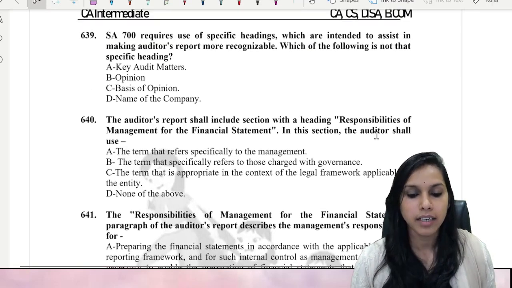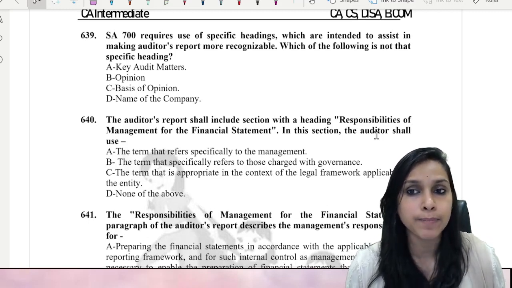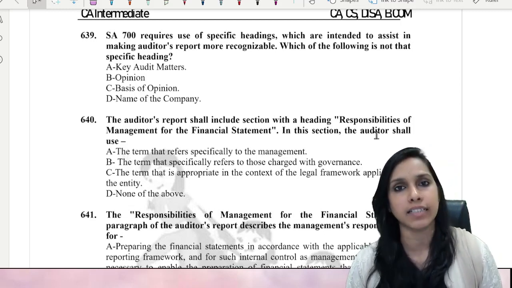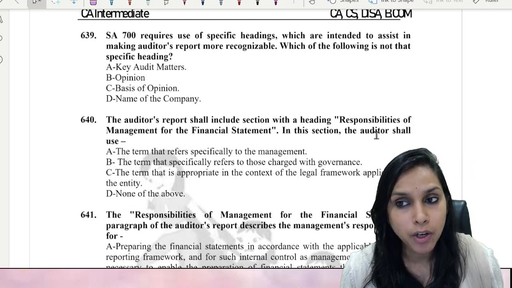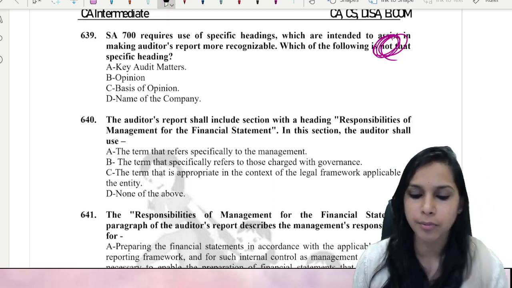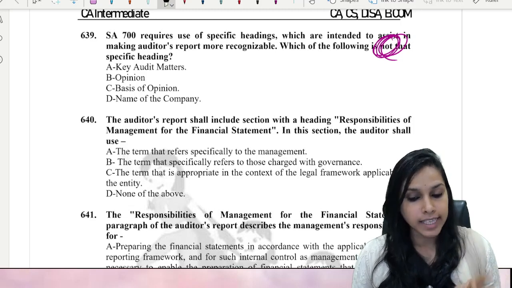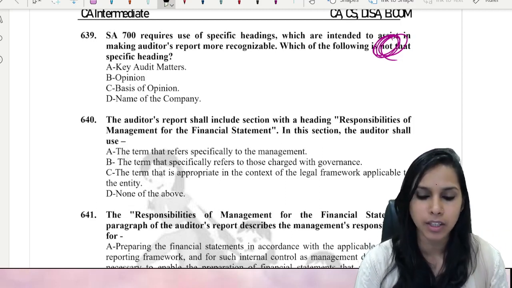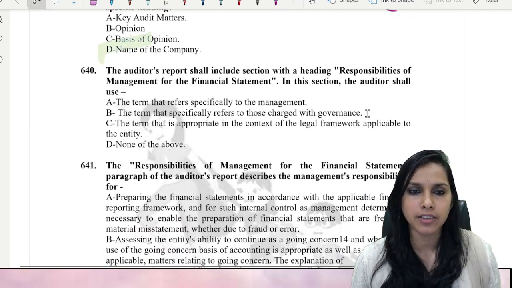Question number 639. SA700 requires use of specific headings which are intended to assist in making auditor's report more recognizable. Like we have title, we have addressee, we have opinion para, basis for opinion para. Which of the following is not that specific heading? So we have to focus on this negation, my dear friends. Key audit matters, is it a heading there? Yes. Then opinion, yes. Basis of opinion, yes. But name of the company, do you have any para heading under the heading name of the company? No, absolutely not. So this D is the correct option. Let's quickly move ahead further to the question 640.